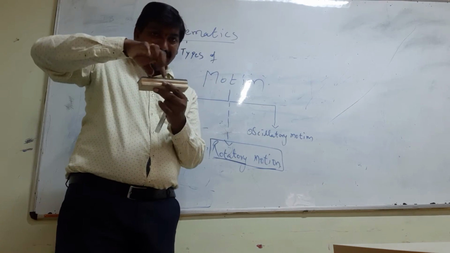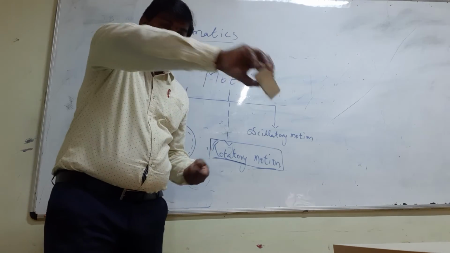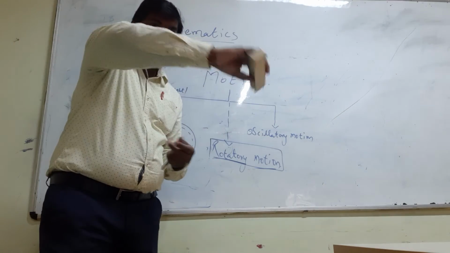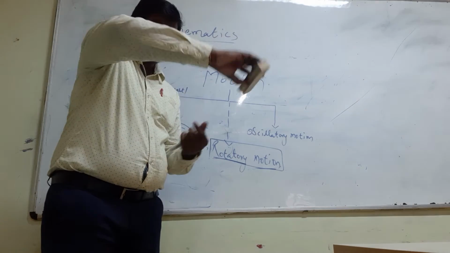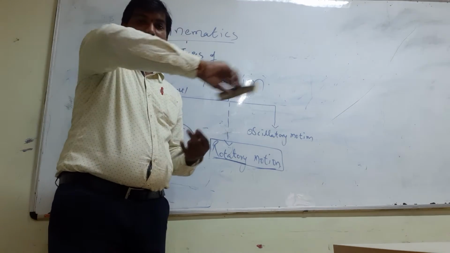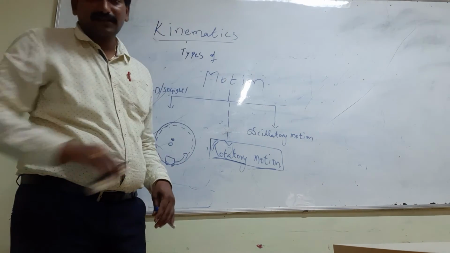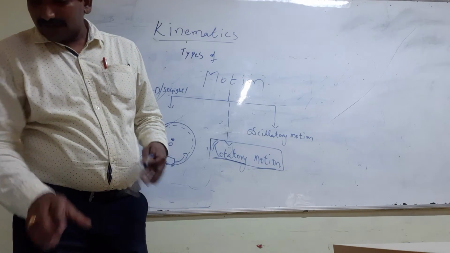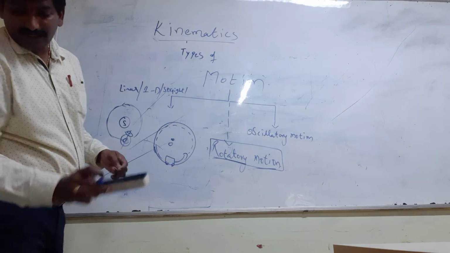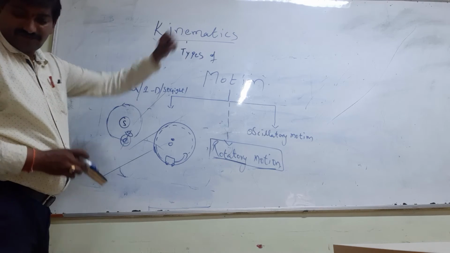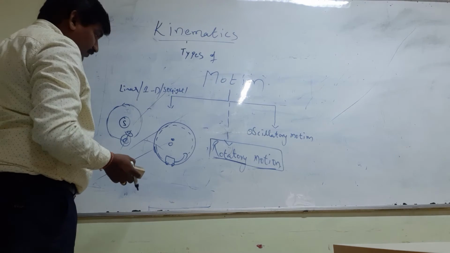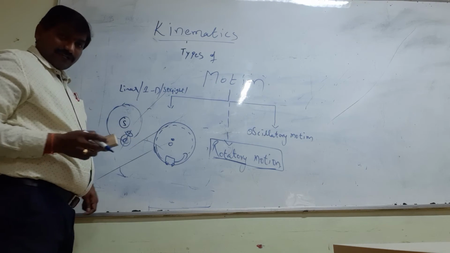Here also, fixed axis, fixed point. If an object is moving around a point in a circular path, we call this revolution. So we can say when an object rotates at a position about a fixed point, we call it rotation.